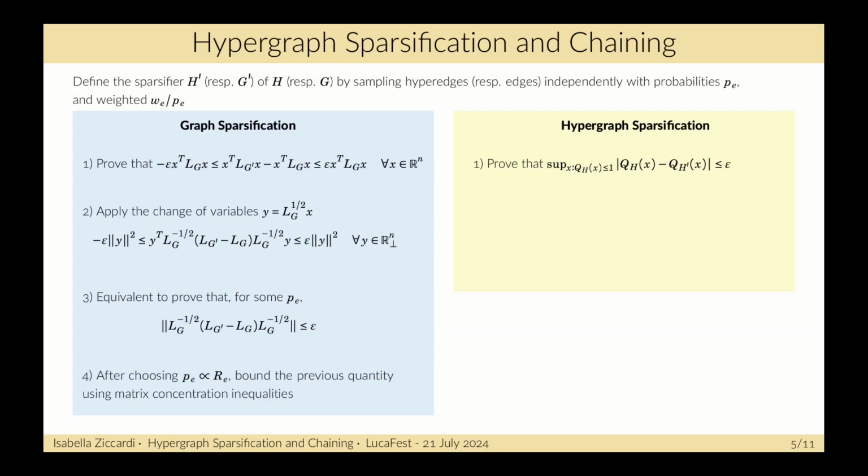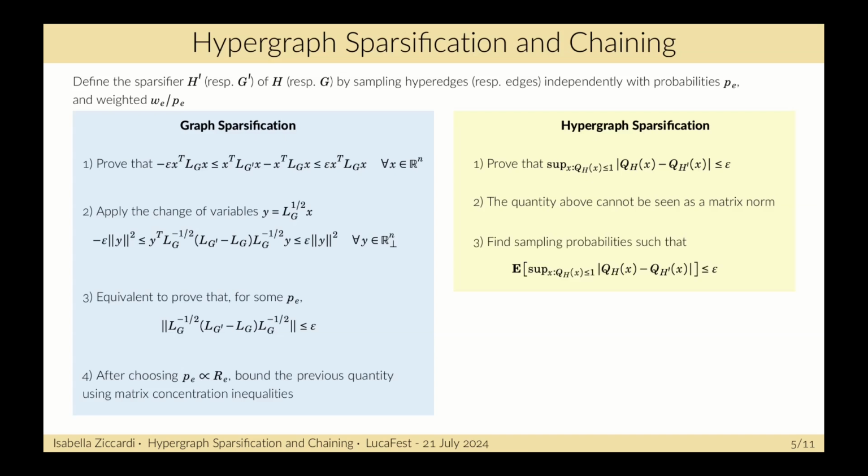For the hypergraph sparsification, we have to prove that this sup is smaller than epsilon, so that the quadratic form of H prime is approximated by the quadratic form of H. But differently from the graph case, the quantity above cannot be seen as a matrix norm. So we have to find sampling probabilities such that the expectation of this quantity is smaller than epsilon, and then we also have to concentrate.